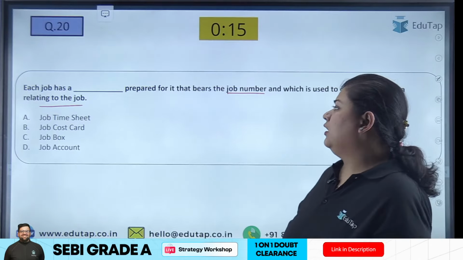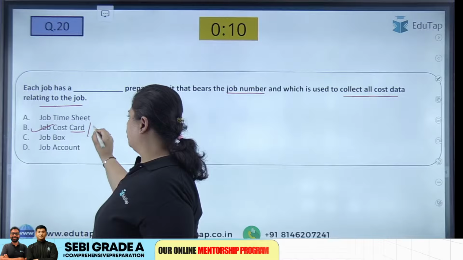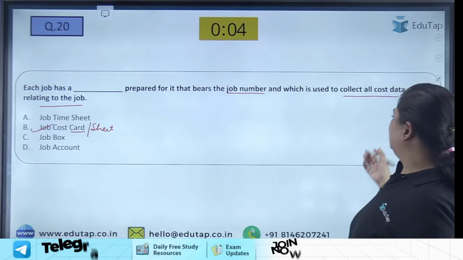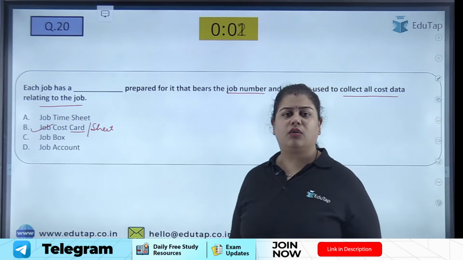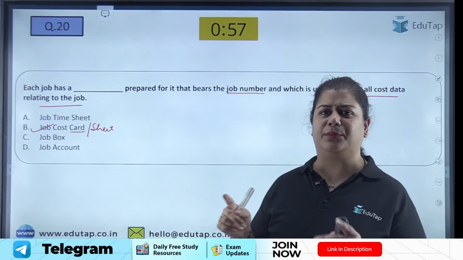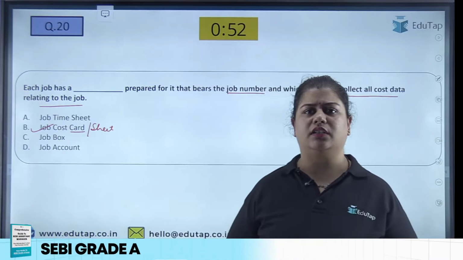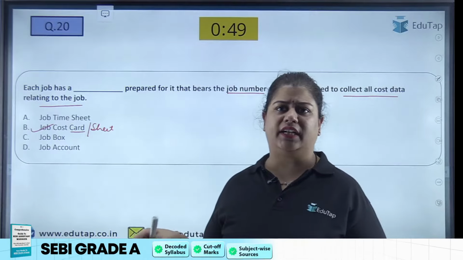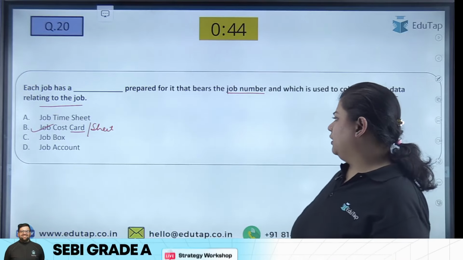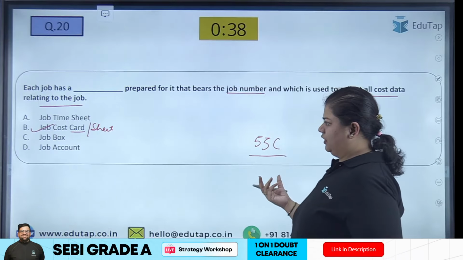Again, very good. It's very normal. It is job cost card or job cost sheet, because here we bear the job number and also collect all the cost data relating to the job. What's a job time sheet? Wherein we see the labor hours worked in an organization, when the employee came, when he went out, what is his arrival time, what is his departure time. All that record is in the job timesheet. What is the job box? Job box is, for example, the job number is 55C. Okay, 55C is the job number.